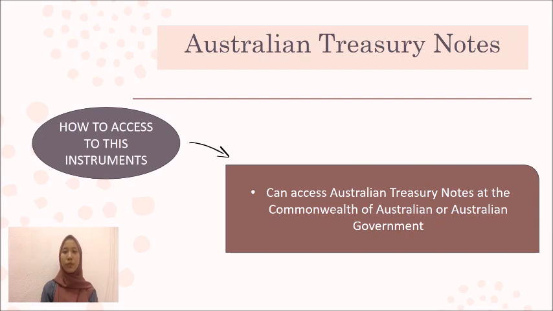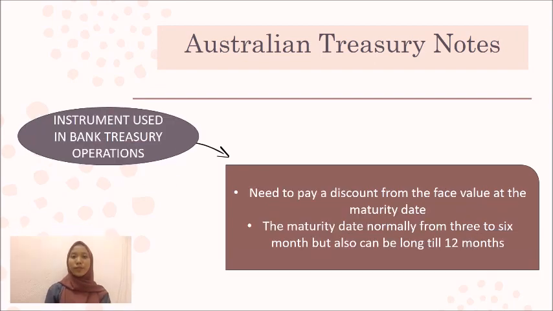To access these instruments, the investor can go through the Australian government or also the Commonwealth of Australia. The instrument is used in Treasury operations.